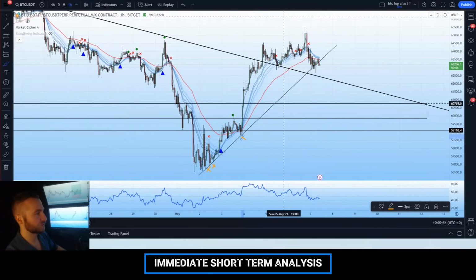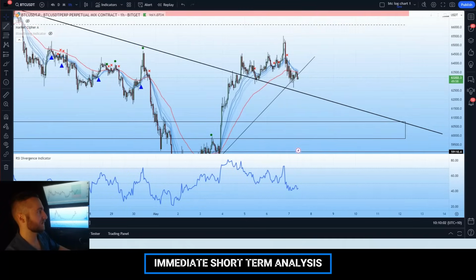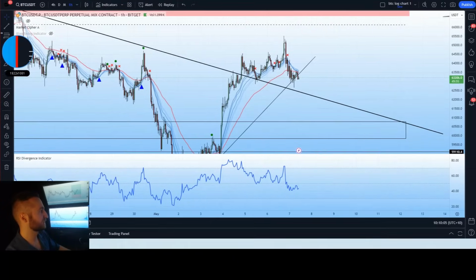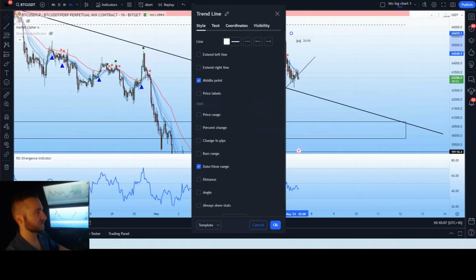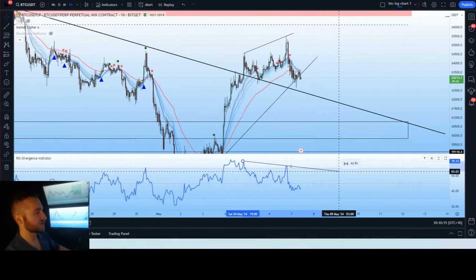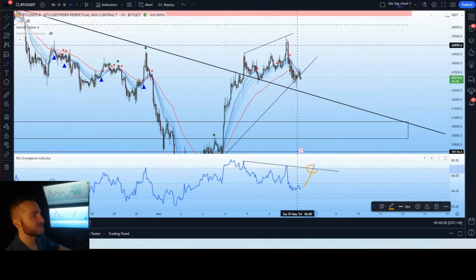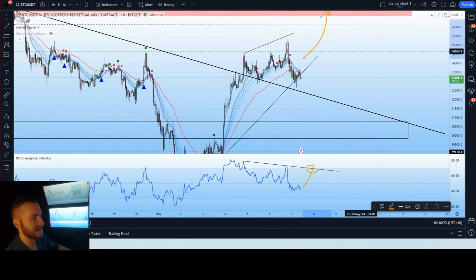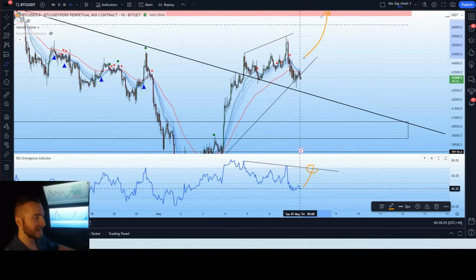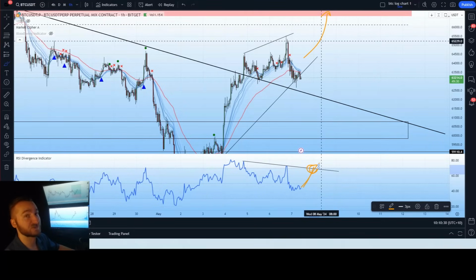If we are looking at that short-term price action, there are two things we are watching. Number one, the RSI, because we have had a bearish divergence play out. We had the rising price action right over here, and the decreasing momentum. So we had that bearish divergence play out. We do want to see that bearish divergence invalidate, and for that to occur, we would need to see the RSI break that trend line, to then tell us we're going back up to 67K. If we see that breakout, we see a continuation upwards. It tells us we have the strength to continue higher.